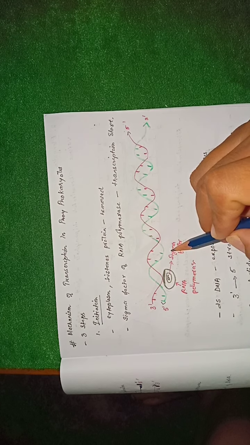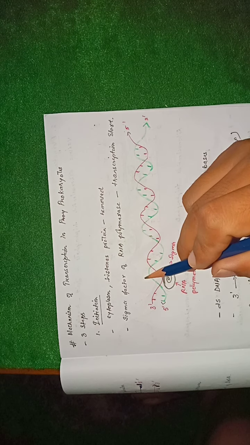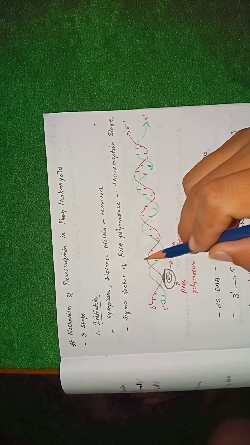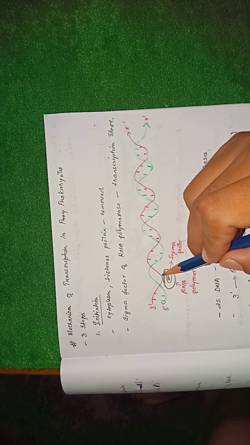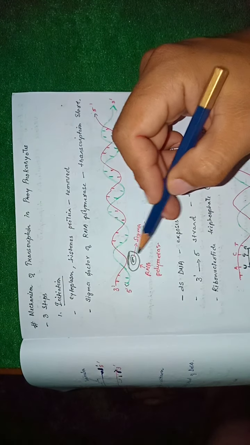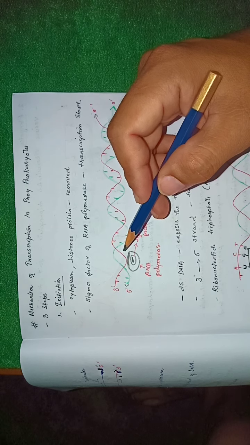Once the sigma factor recognizes from where the transcription will start, the RNA polymerase will come and bind to this region, and it will cause unwinding, that means separation of the two strands of the DNA.